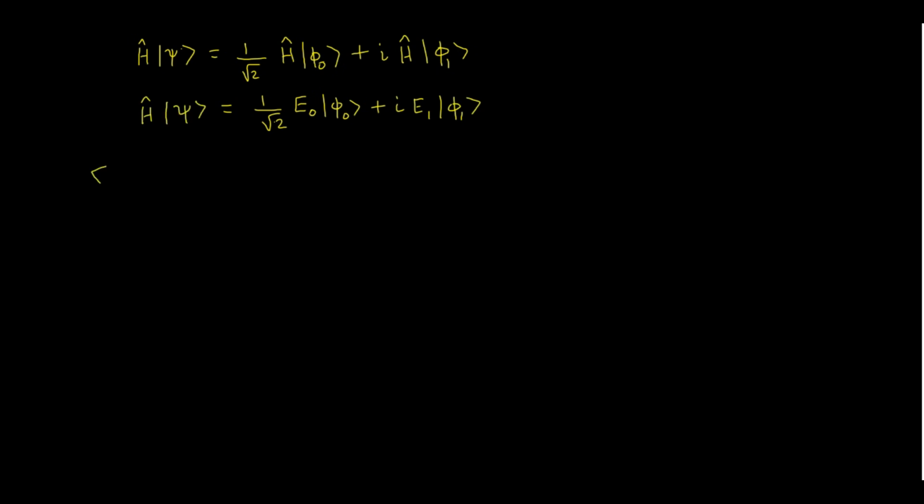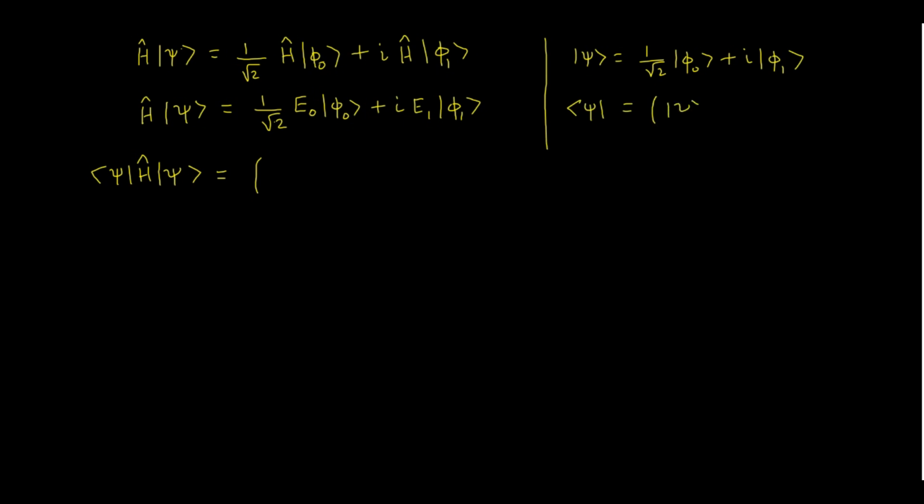Now we have to calculate psi with the expectation value of psi. Let us calculate this. Ket psi is 1 by root 2 times (phi naught plus i phi 1). Then we have to get the bra vector of psi, which is the ket vector of psi, the whole dagger. Dagger means transpose and conjugate.